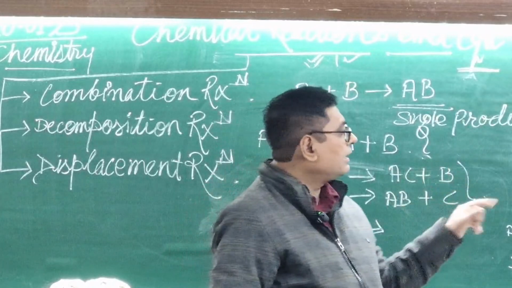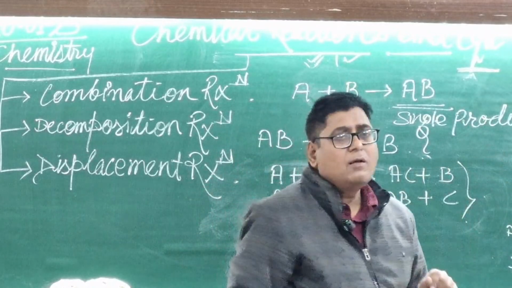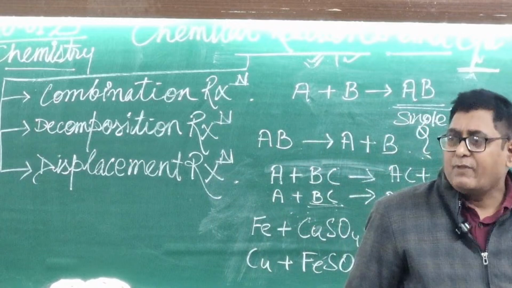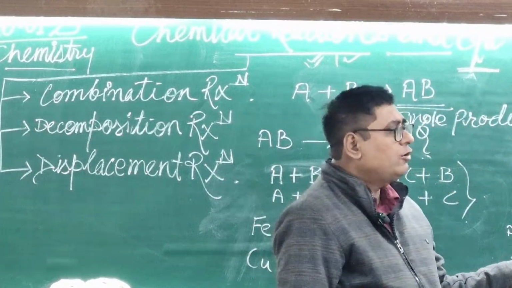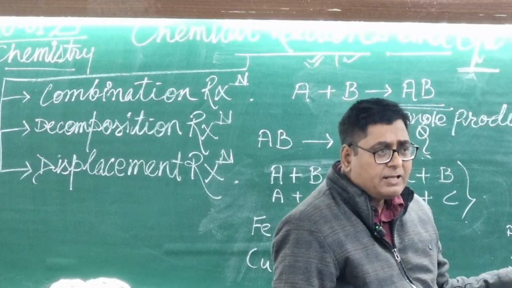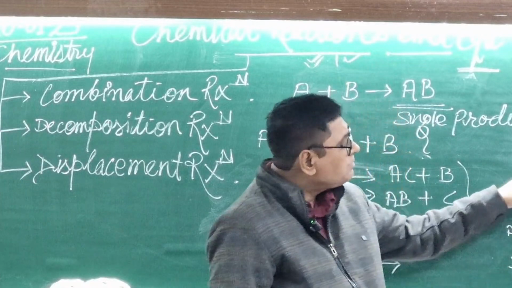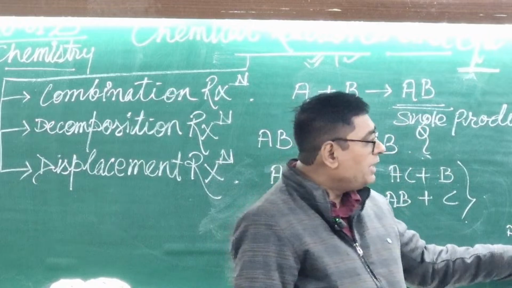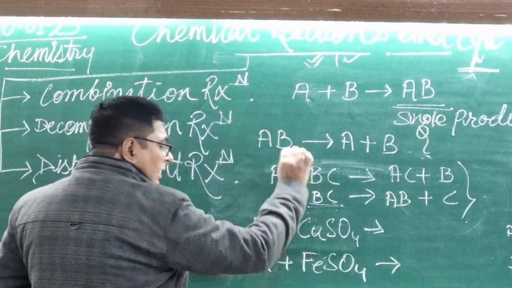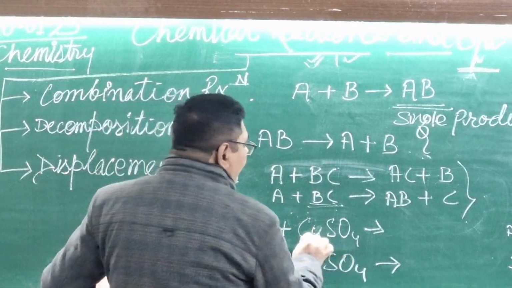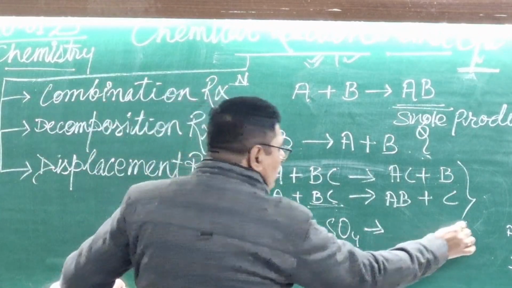Who is more reactive, Fe or Cu? We will find that Fe is more reactive than Cu. Then Fe can displace Cu from its salt solution.